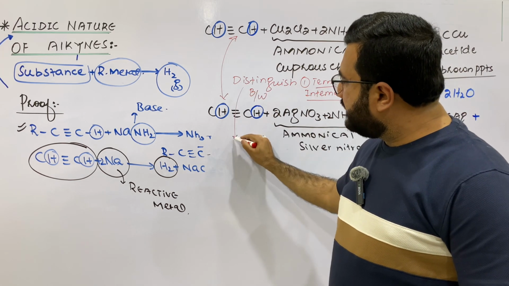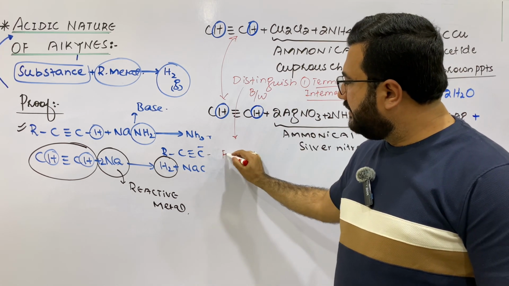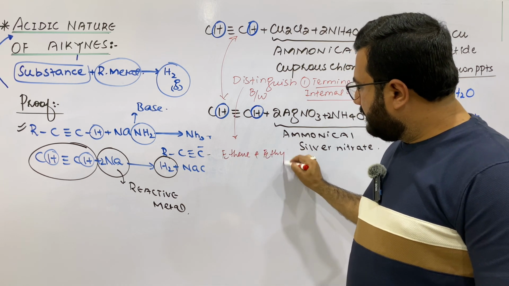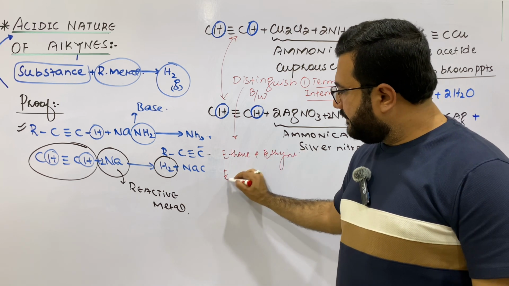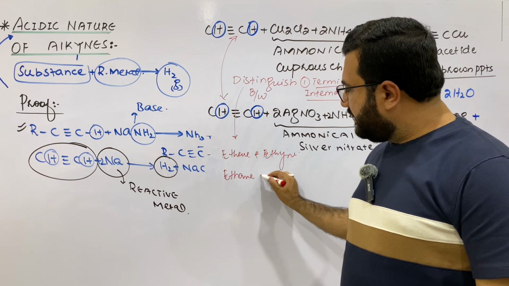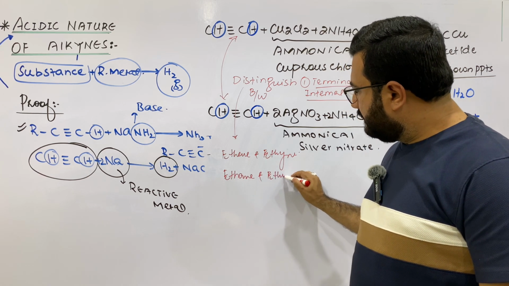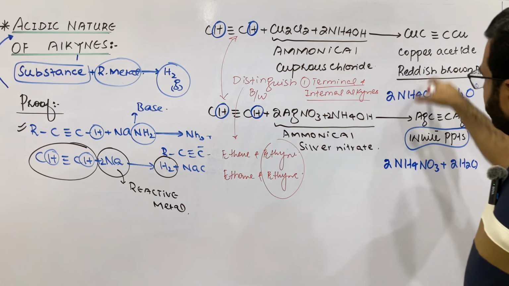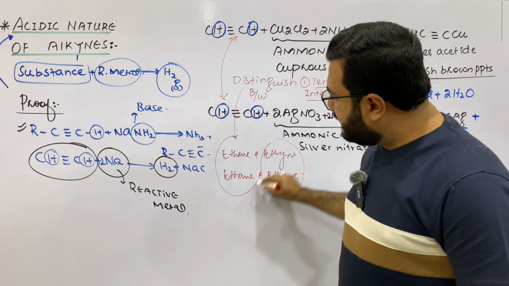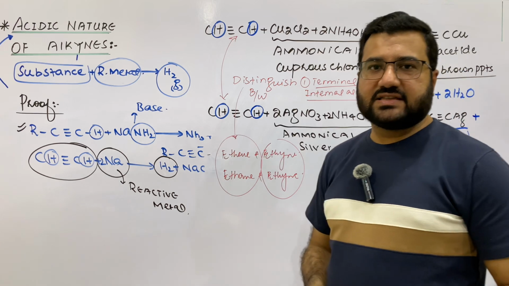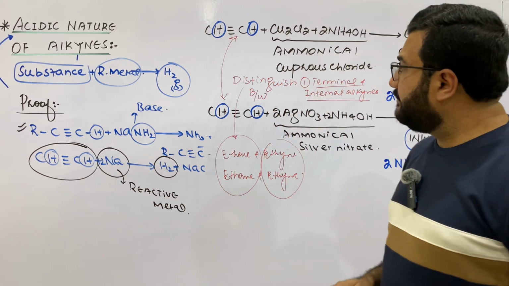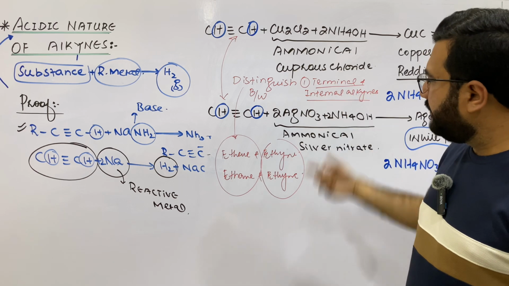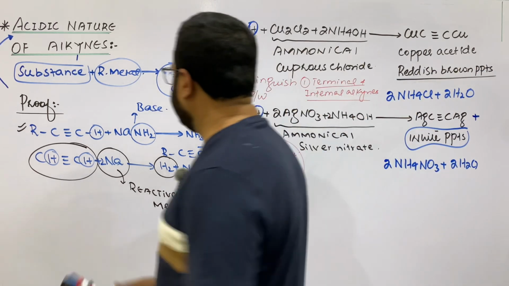Similarly, these tests can also be used to distinguish between ethene and ethyne and ethane and ethyne, because ethyne will show a positive test and ethene and ethane both will show the negative test. So these tests are basically the distinguishing tests, and they can be used to distinguish between these species.